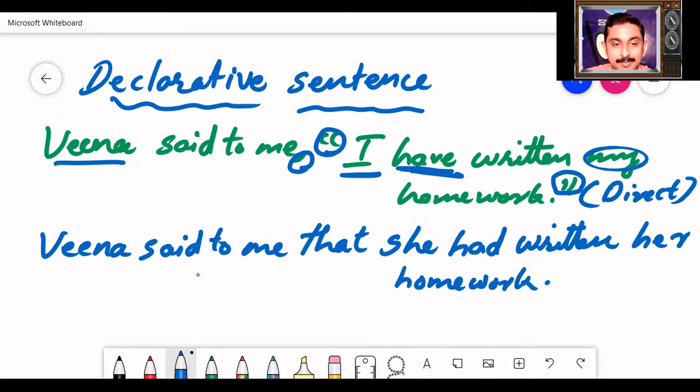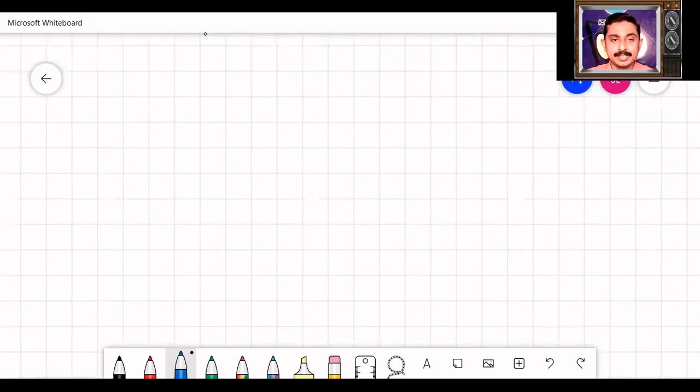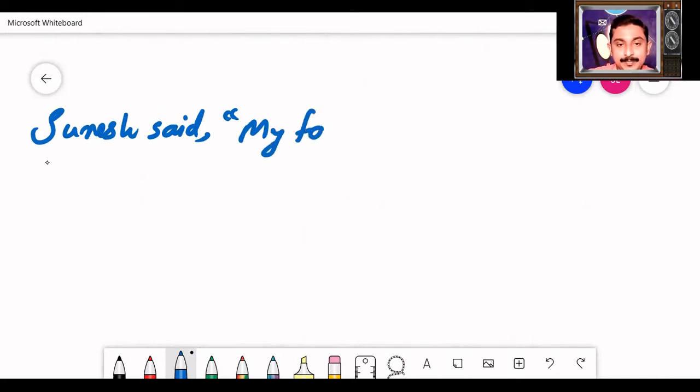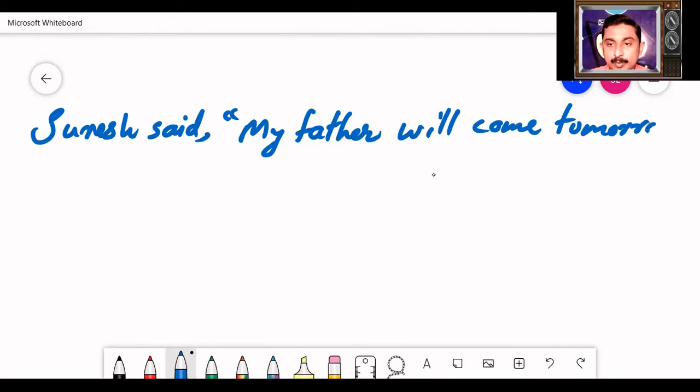Let us have another example, which is going to make the things clear. One more declarative sentence. Suresh said, my father will come tomorrow. My father will come tomorrow. Look at this sentence. This sentence is also a declarative sentence. You know, a declarative sentence makes a statement. We are going to change this into indirect speech.